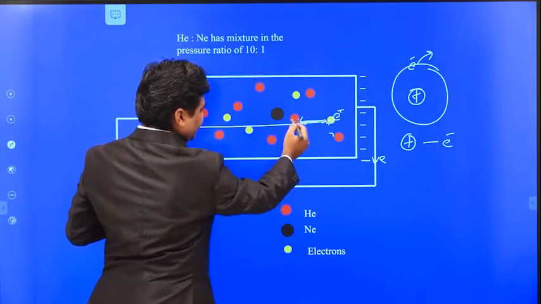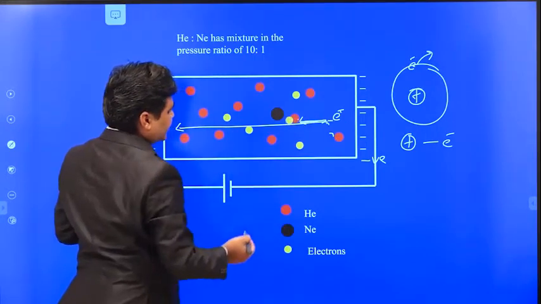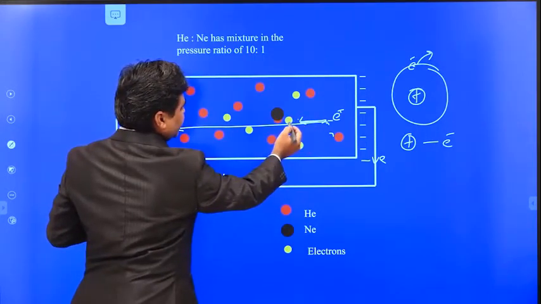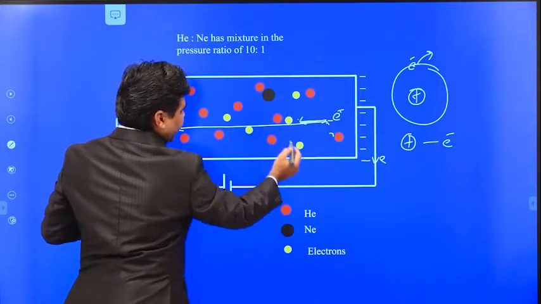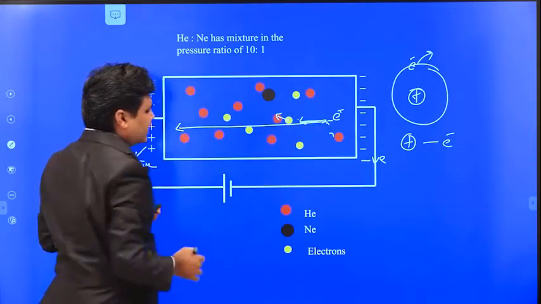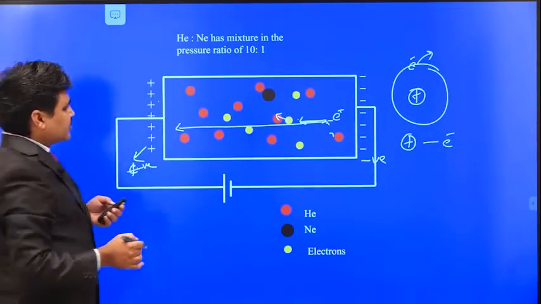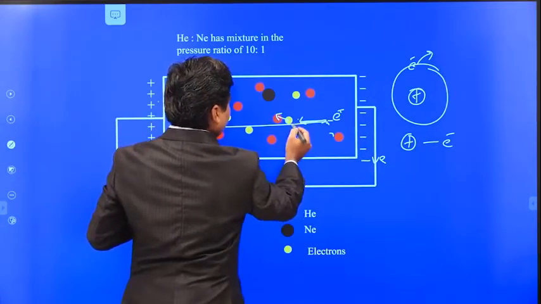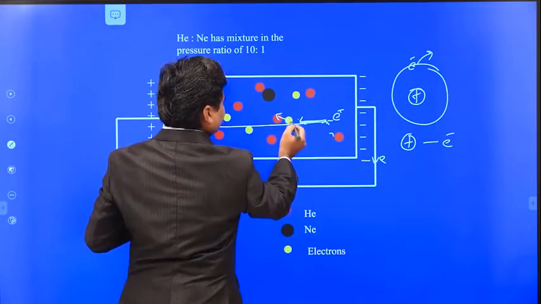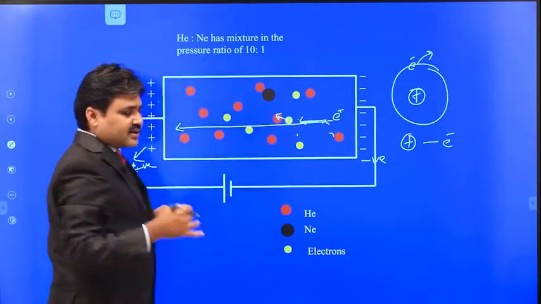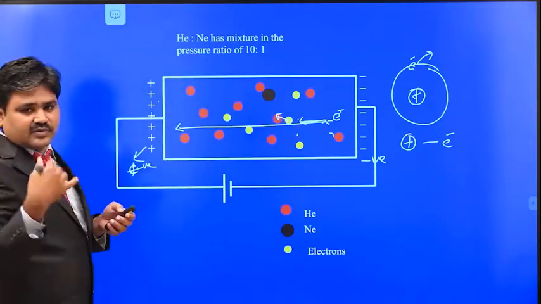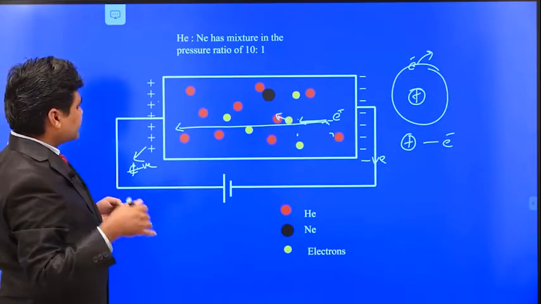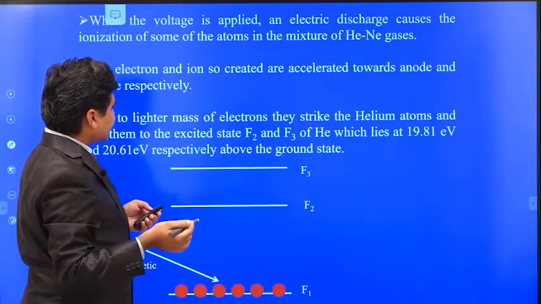These red color balls are the helium atoms. Here you can see the electrons move very fast and collide with the helium atoms, and these helium atoms again collide with the neon atoms. The electrons transfer their kinetic energy to the helium atoms and come to rest, and the helium atoms then collide with the neon atoms and transfer the energy to them. In this way we can move the electrons very fast.